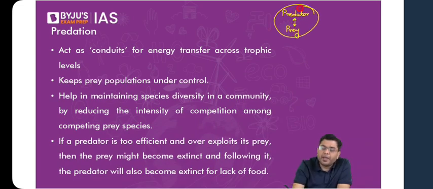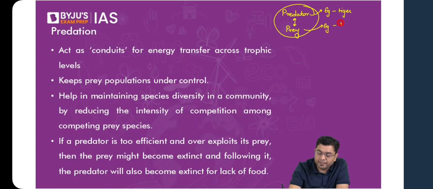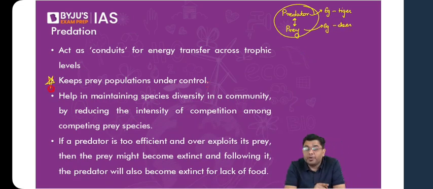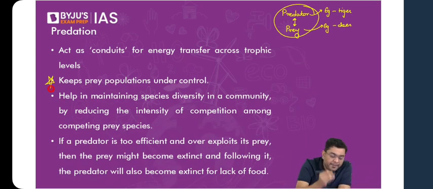That is where you have a predator-prey relationship. Now, predator here is, for example, tiger, and prey here is deer. It keeps the prey population under control. So as I told you, if the tiger population is not there, there will be no check on the deer population. That is why, in order to keep the deer population under control, you need a certain amount of tigers, isn't it? Then it helps in maintaining species diversity in the community by reducing the intensity of competition amongst the